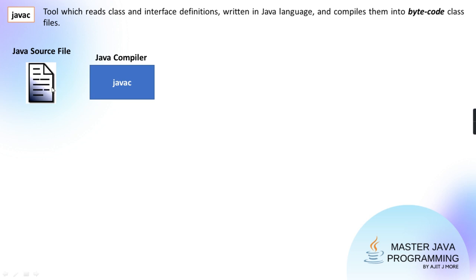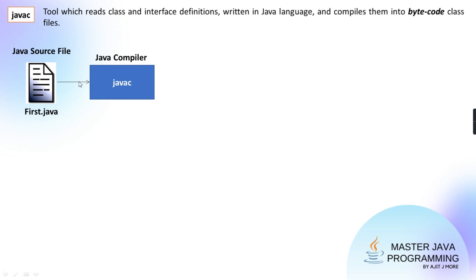Now your syllabus recommends Eclipse, so we'll be using Eclipse. Don't worry, I'll show you how to use Eclipse and do programs within it. But for the initial stage, we'll do it through Notepad and through the terminal or command prompt. I'll show you, and gradually we'll move to that software. So with any editor, you can create your Java source file, which should have the extension .java. The source file name can be anything, but the extension has to be .java.